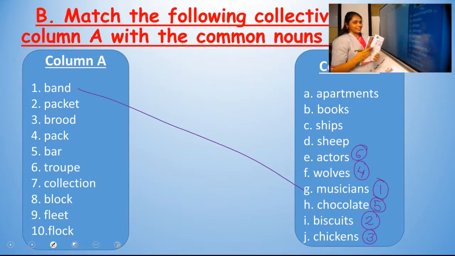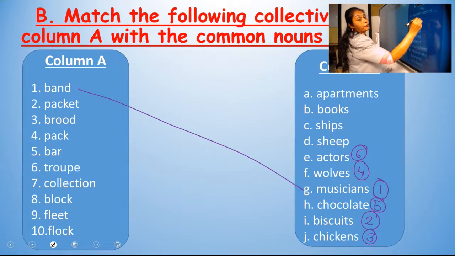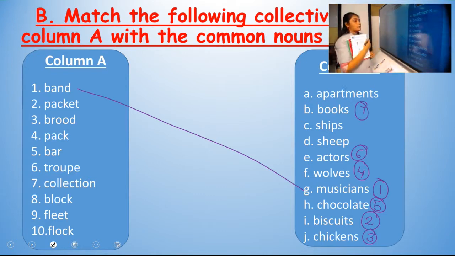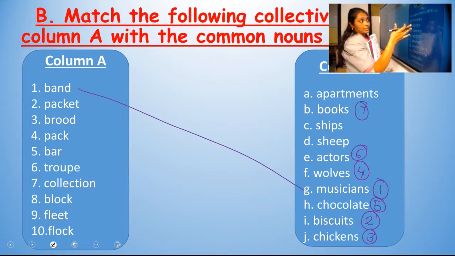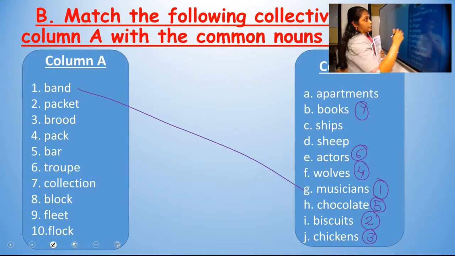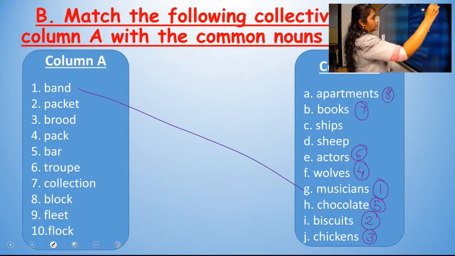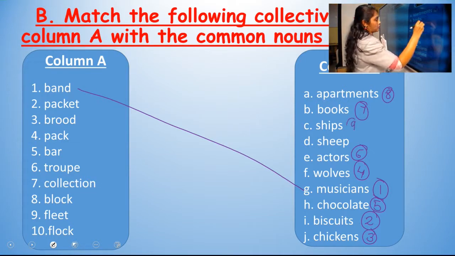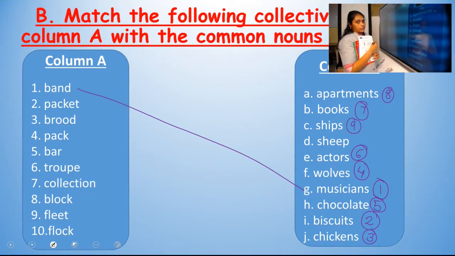Collection. Yes, I have shown you. Collection of books. A collection of books. Then block. Block means block of apartments are here. Block of ships. Block of sheep. Which one will be correct? Block of apartments. Then fleet. Ships. Sheep. Which one comes? Fleet of ships.